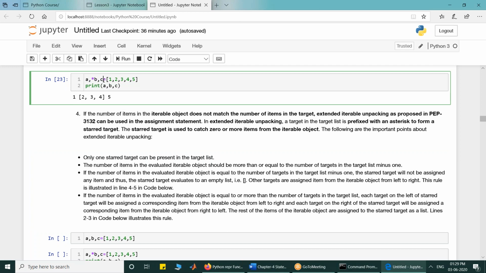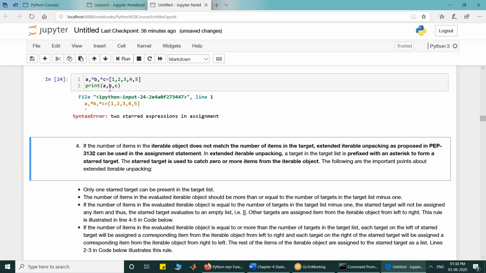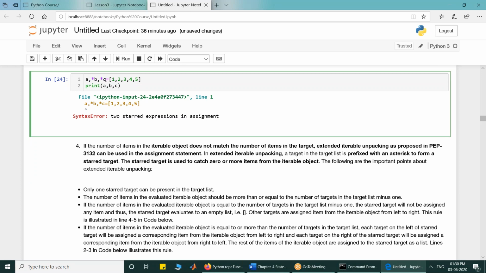There can be only one star target on the left side. If I start putting star C as well and run it, I will get an error. Why? Because I have made 2 starred targets on the left side. 2 star targets cannot come on the left side. In the target list, there can be only one star target. So writing star B and star C is not correct.